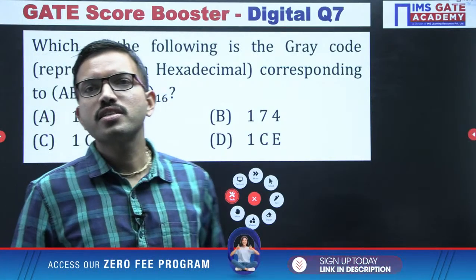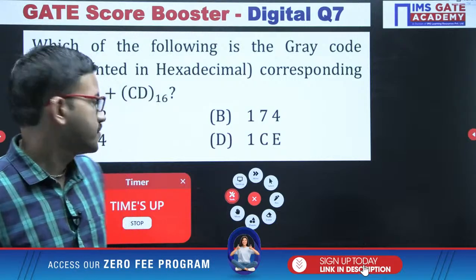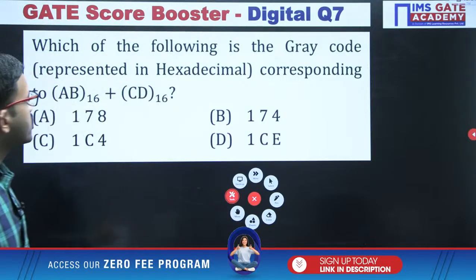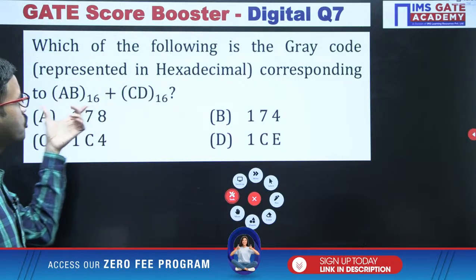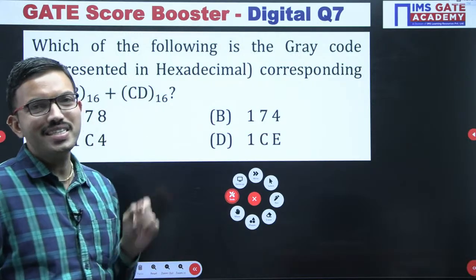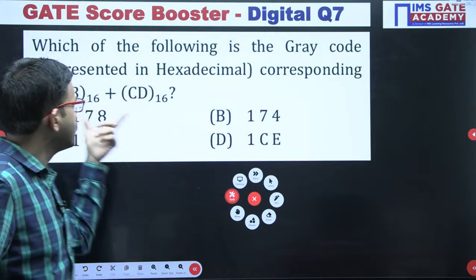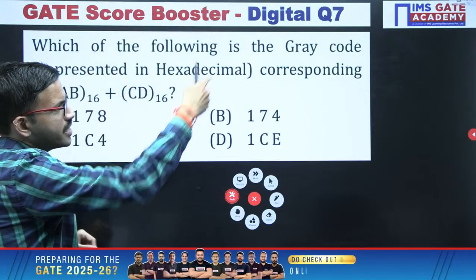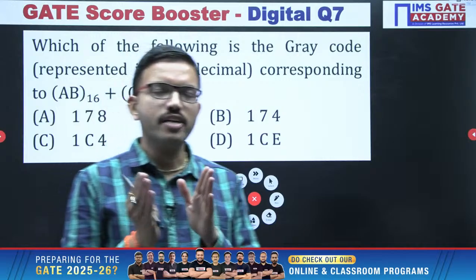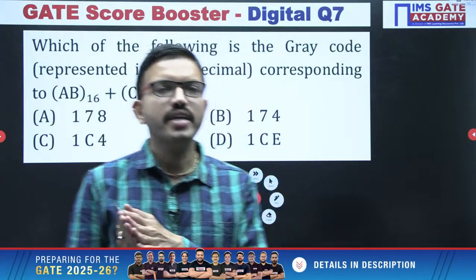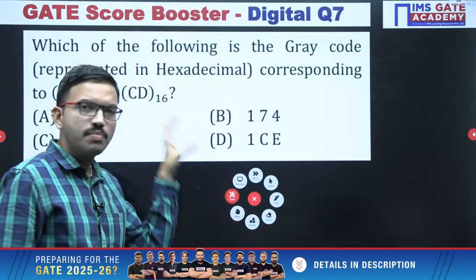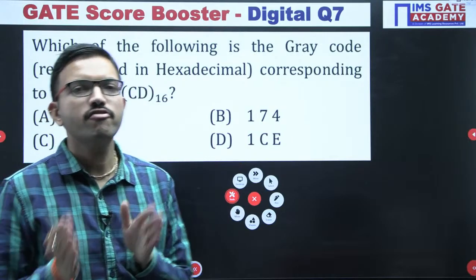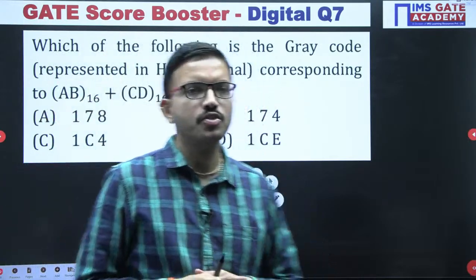Yes, very good Anish, very good Medha. See, in this question you are having two numbers, both represented in hexadecimal. You have to perform the hexadecimal addition, and here they are asking the gray code. Gray code we can convert from binary to gray, right? So whatever the resultant hexadecimal number you got, convert it into binary, and for that binary you can convert into the gray code.